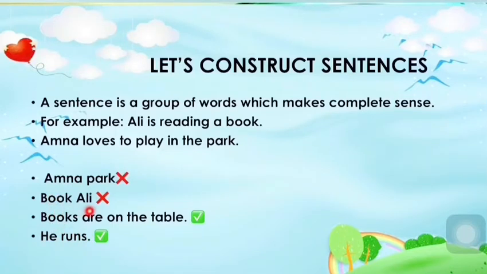Book Ali. Do you think this is a sentence? Now children, tell me, Book Ali. Is this a sentence? No, not at all. Why? Because this is not making any sense. Books are on the table. Now children, tell me, is this a sentence? Absolutely correct. Yes, this is a sentence. Why? Because this complete sentence is making a sense. This sentence is telling us that books are on the table.